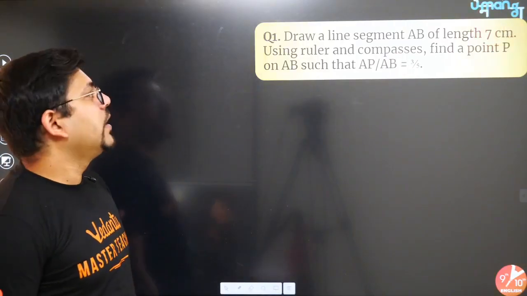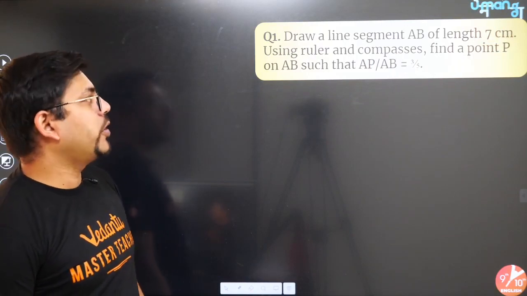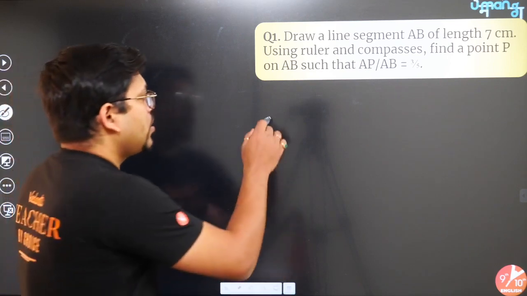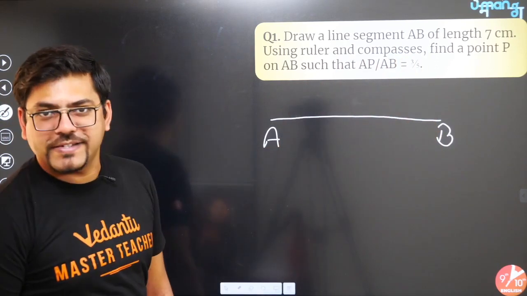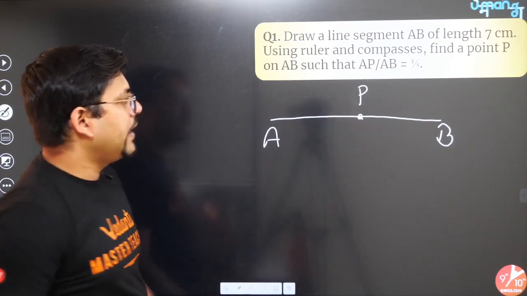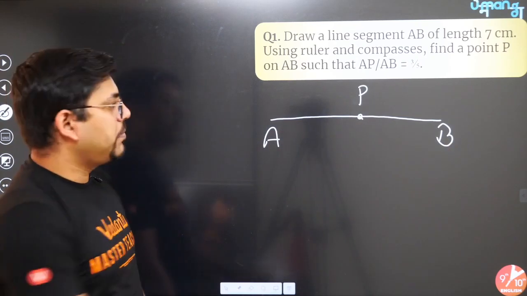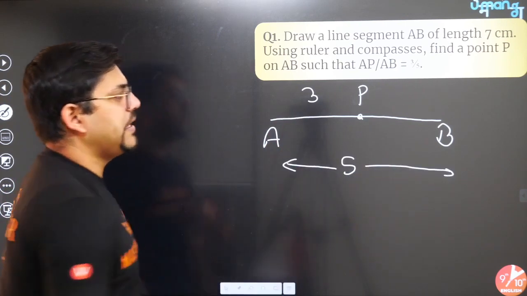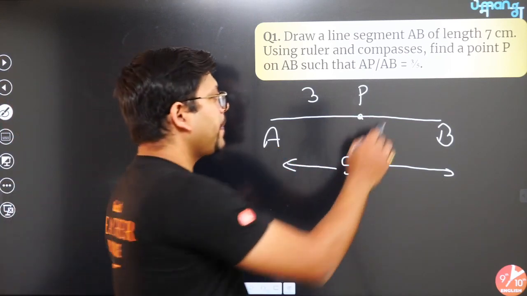First question for all of you. Question says, draw a line segment AB of length 7 cm using ruler and compass. Find a point P on AB such that AP by AB is 3:5. So you have to understand that there is a line AB. You will be able to make this line 7 cm, very easy. Now you have to find a point P such that AP upon whole AB is 3:5. Means if this is 3 parts, the whole will be 5 parts. This simply means the remaining part has to be 2 parts.